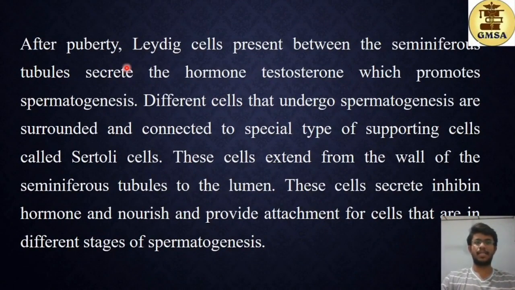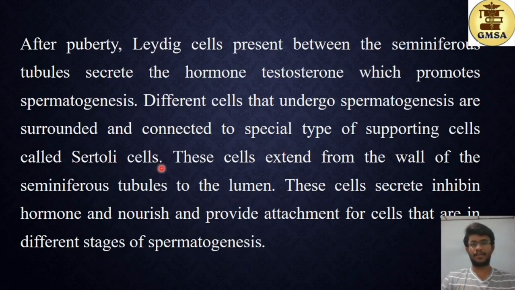After puberty, Leydig cells present between the seminiferous tubules secrete the hormone testosterone, which promotes spermatogenesis. Now, this testosterone is required to promote spermatogenesis. Different cells that undergo spermatogenesis are surrounded and connected to a special type of supporting cells called Sertoli cells. Now, we studied Sertoli cells and their orientation.